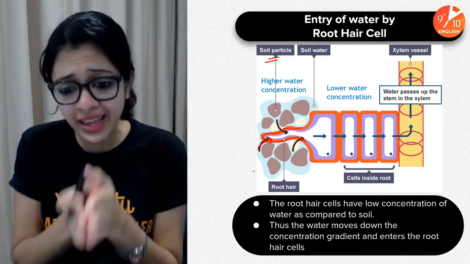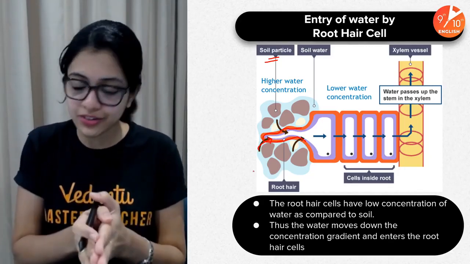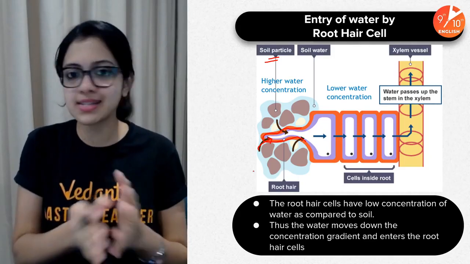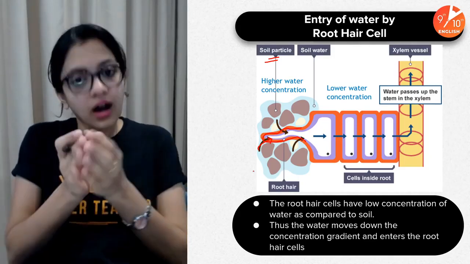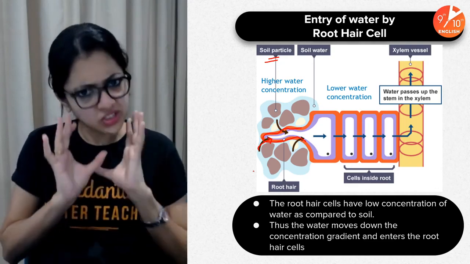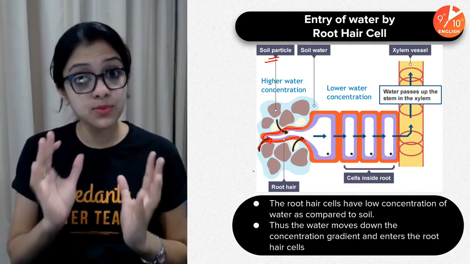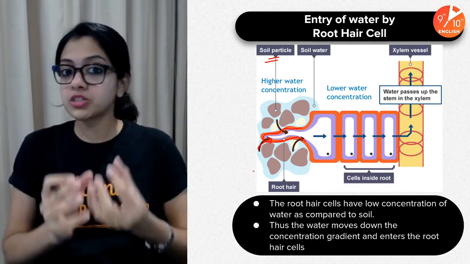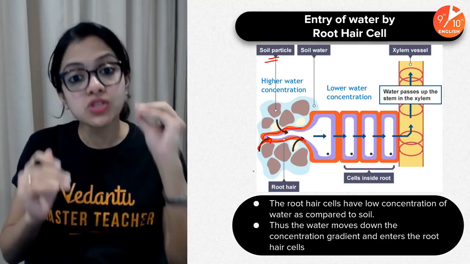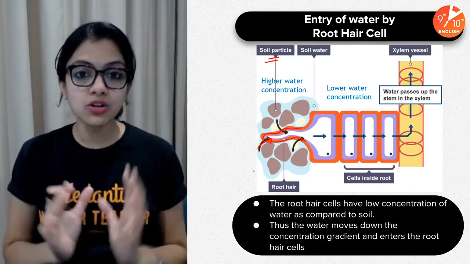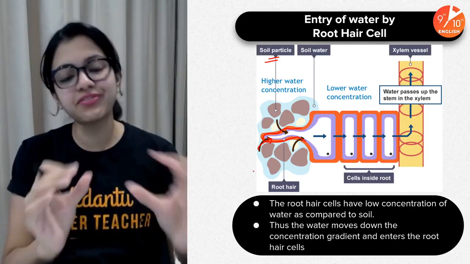Children, it is very important to get this idea clear in your head, because in my experience I have seen many children getting confused with this. When I just say a concentrated solution, I'm talking about a solution which has a lot of solutes in it. But if I have to specifically say water concentration, I will specify the word water.